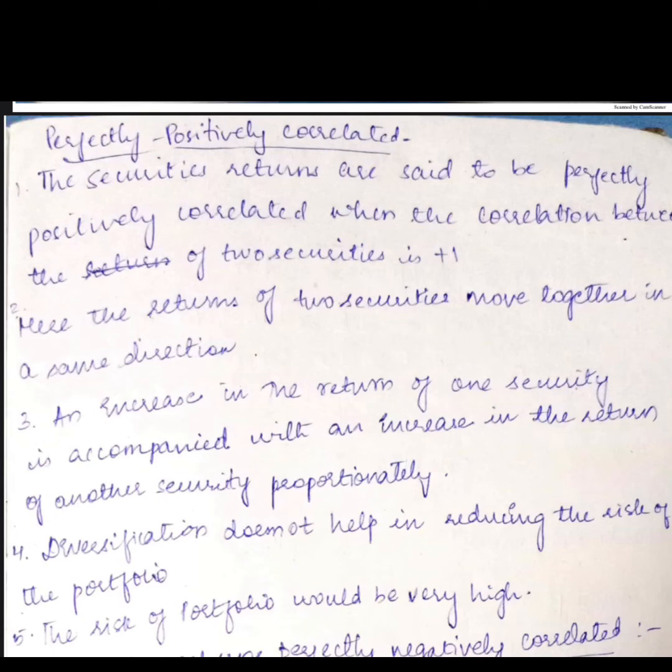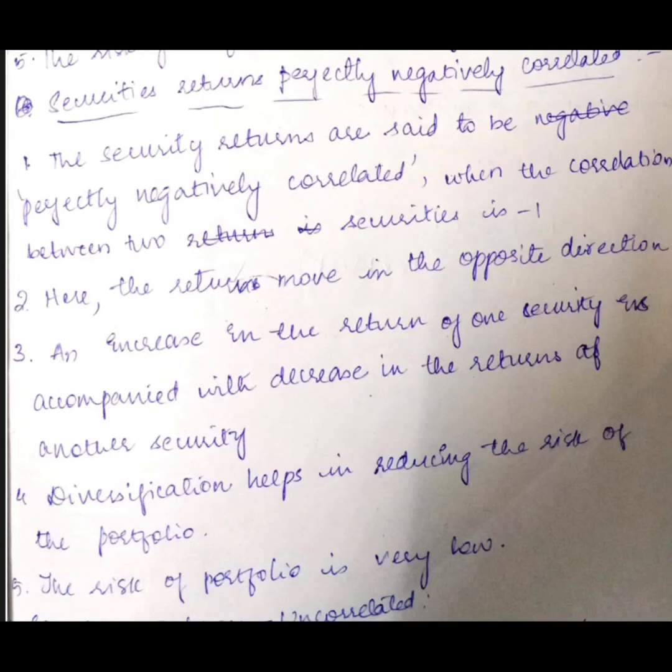If the correlation between two securities is +1, then the risk is very high. That is what perfectly positively correlated is. Okay, next one is perfectly negatively correlated, meaning the correlation between the securities is -1.